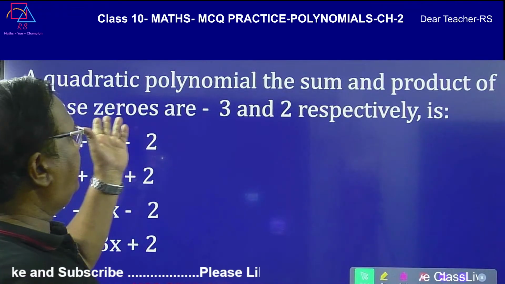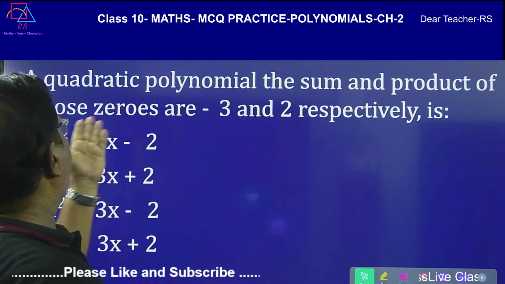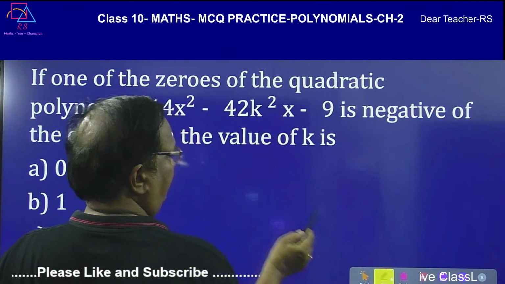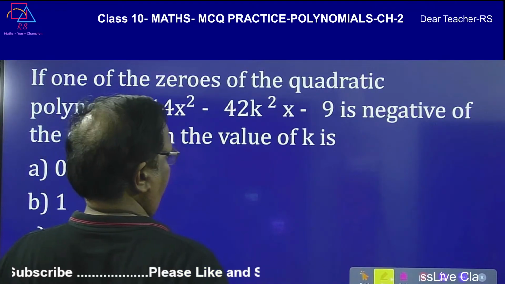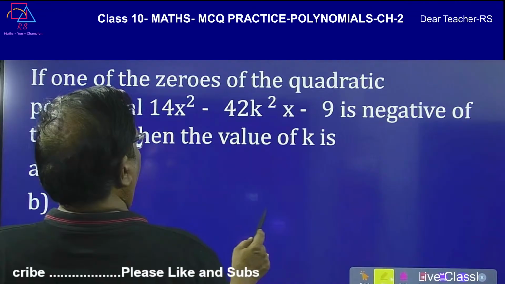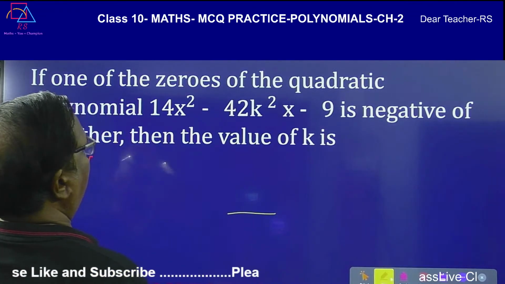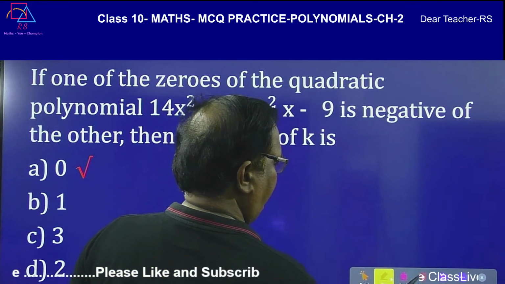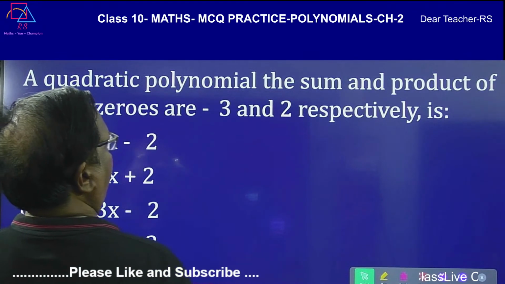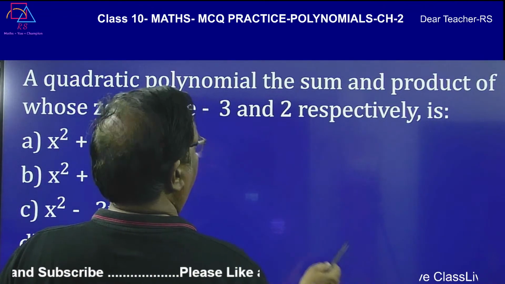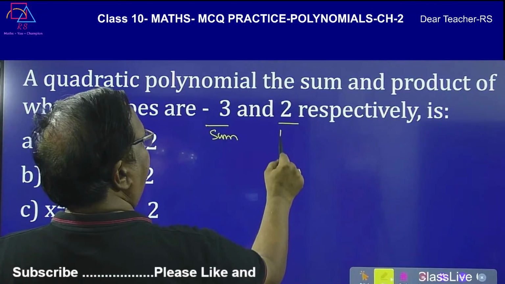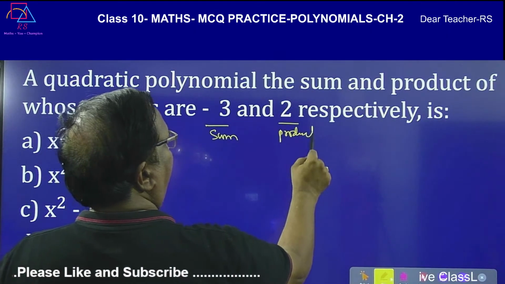A quadratic polynomial, the sum and the product of whose zeros are given respectively.